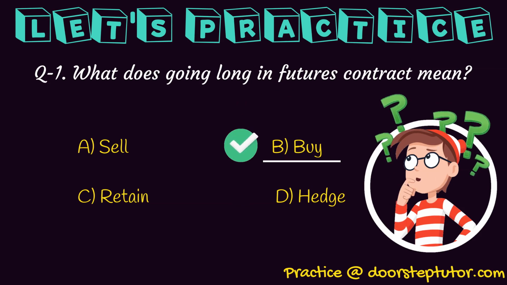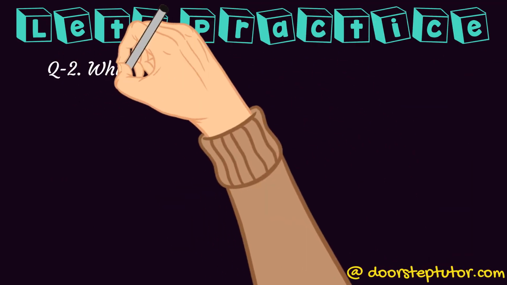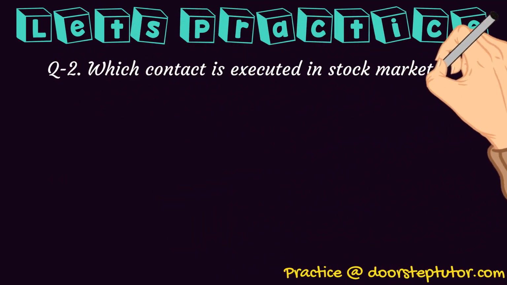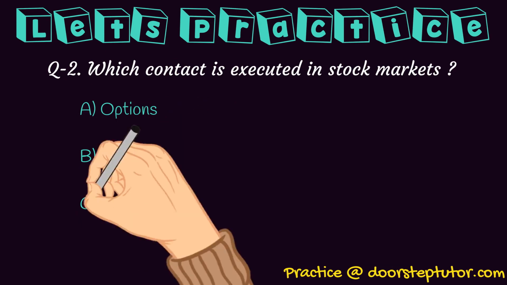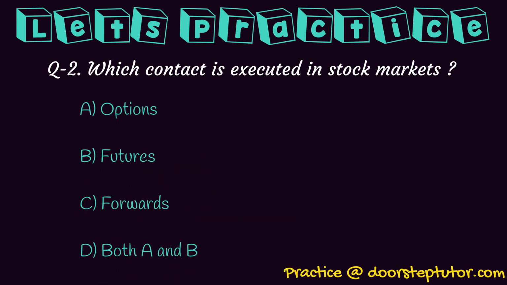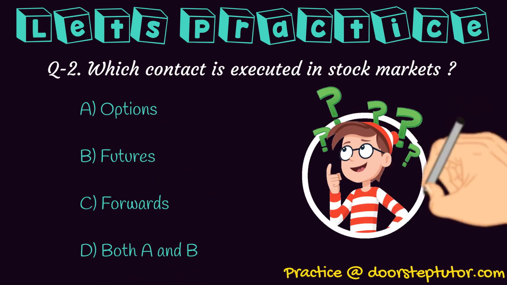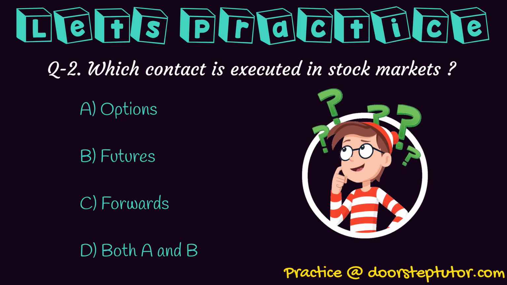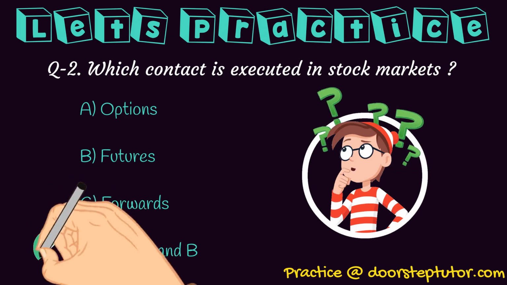Okay, which contract is executed in stock markets? Options, futures, forwards, both A and B. See, we discussed that forwards does not happen on a stock exchange, futures happens on a stock exchange. Okay, and what about options? Options also happens on a stock exchange, right? So the correct answer would be both A and B for this.